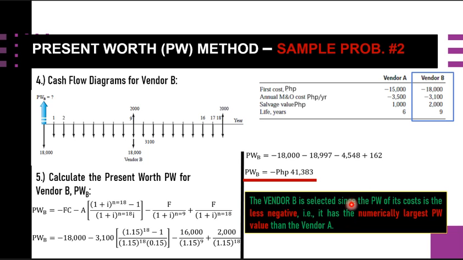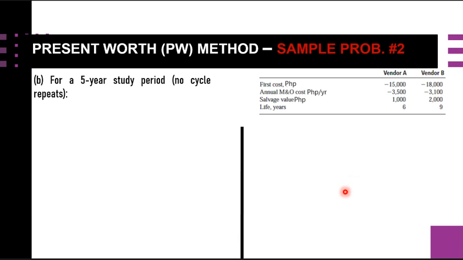And to have a better look and understanding of the application of this present worth method, we are going to proceed with another consideration for a 5-year study period where no cycle repeats. Why is there no cycle? Because for vendor A, the life is 6 years, and for vendor B it is 9 years. So there will be no repeating of cycles. It will only have a duration of a fixed 5-year study period.